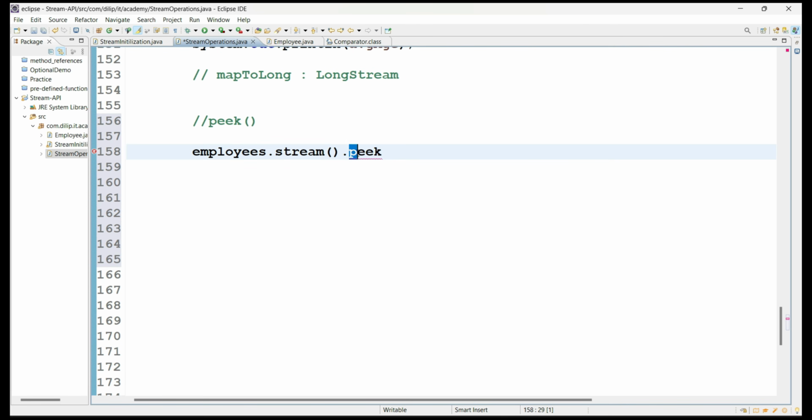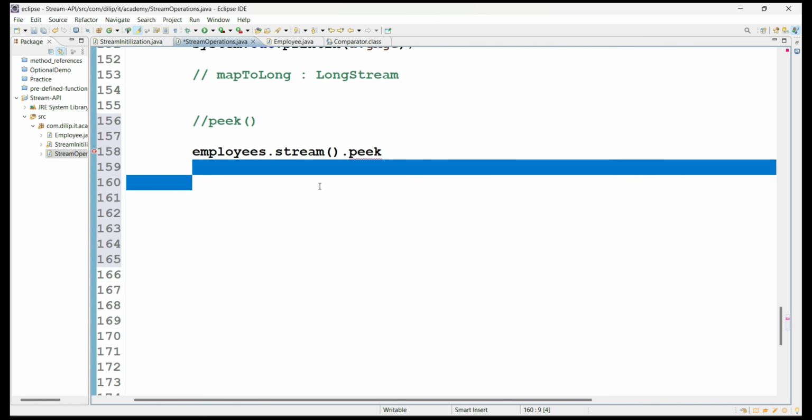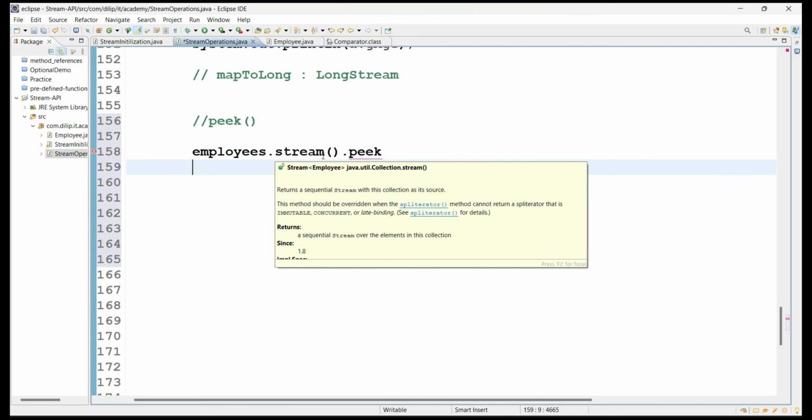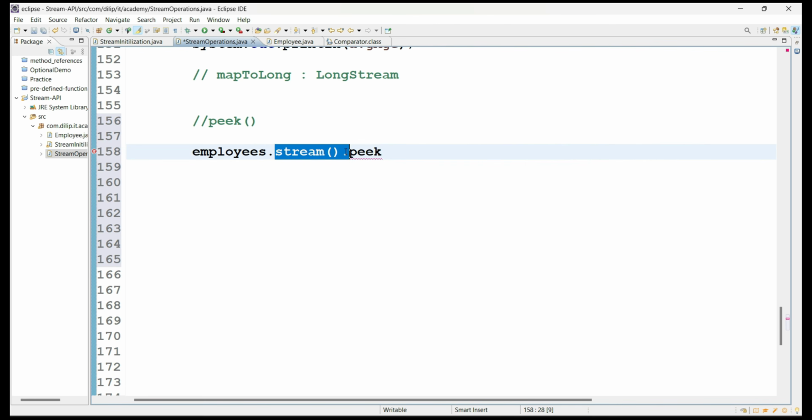So it will perform an action on each and every value, and then the respective operation functionality will be executed. This will be repeated for each and every element available in the source stream instance here.